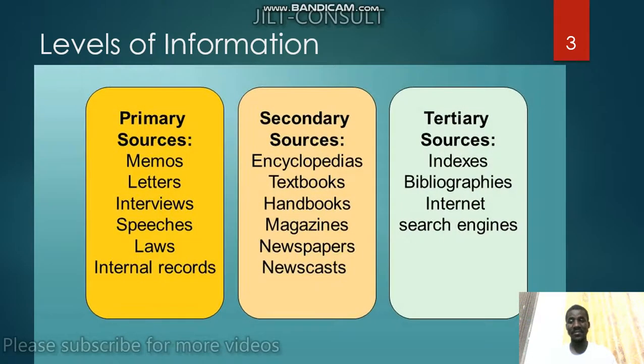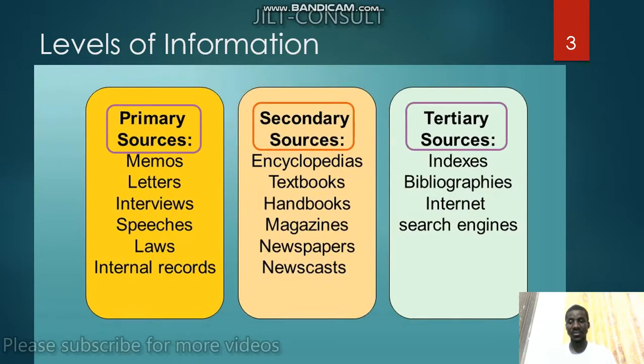Good. So now we have levels of information. As information has been classified, how we get the information has been classified into level 1, level 2, and level 3. So the first level is the primary source of information. At the primary source of information, we have the memos, letters that we write, the interviews, the speeches, laws, internal records. All these are categorized in primary source. These are the ones that were not edited, as is original.